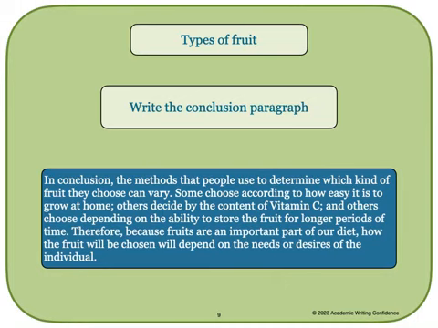Finally, we'll write our conclusion paragraph. We might write something like this. In conclusion, the methods that people use to determine which kind of fruit they choose can vary. Some choose according to how easy it is to grow at home. Others decide by the content of vitamin C, and others choose depending on the ability to store the fruit for longer periods of time. Therefore, because fruits are an important part of our diet, how the food will be chosen will depend on the needs or desires of the individual.